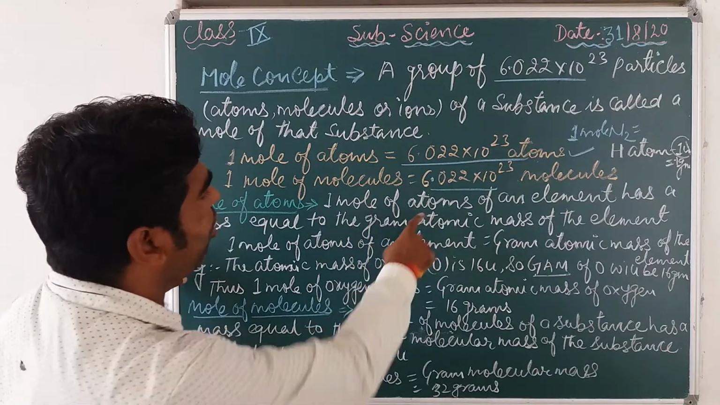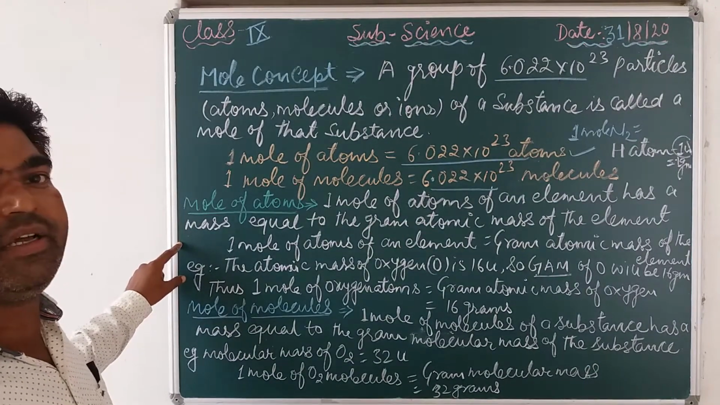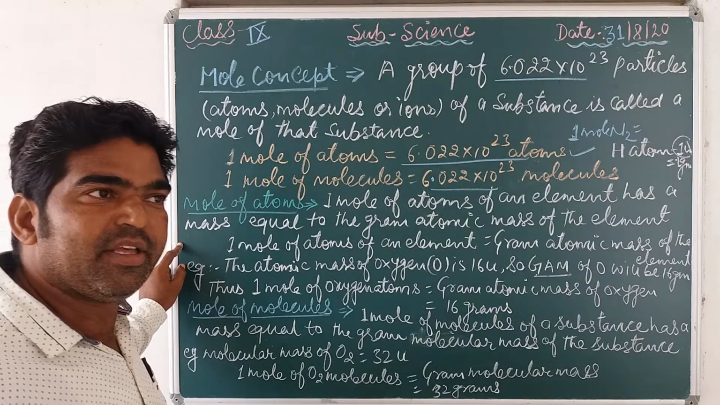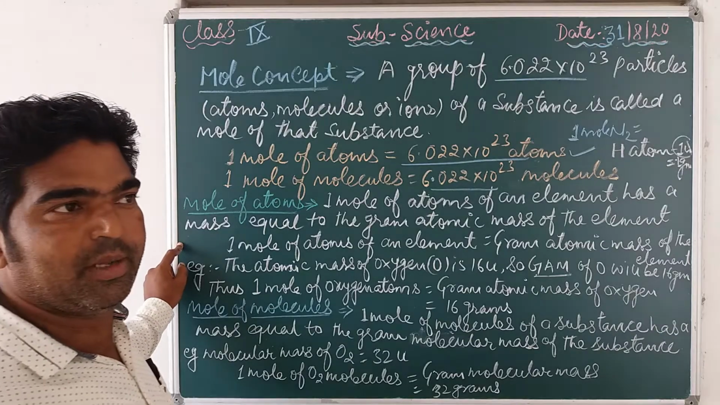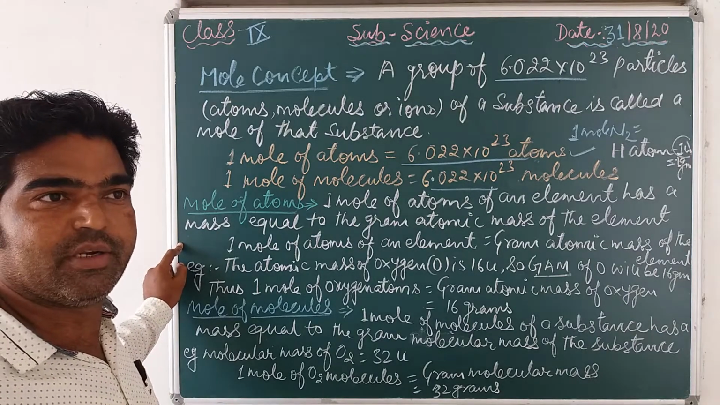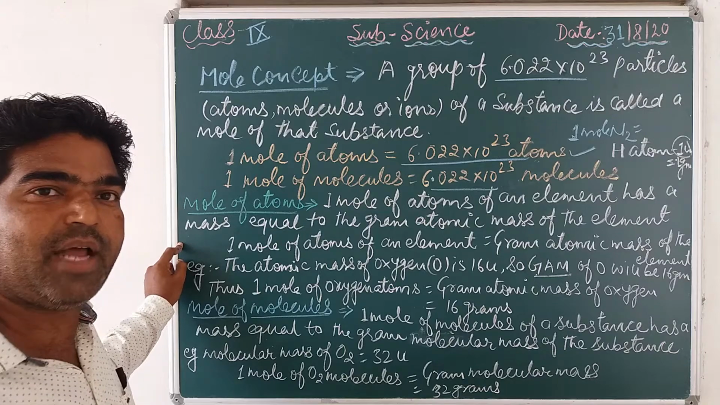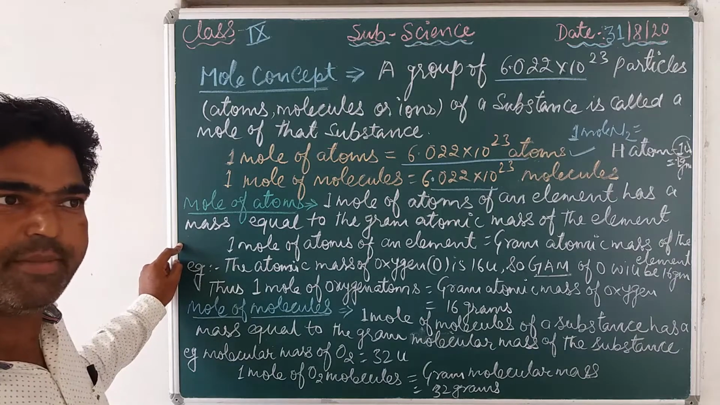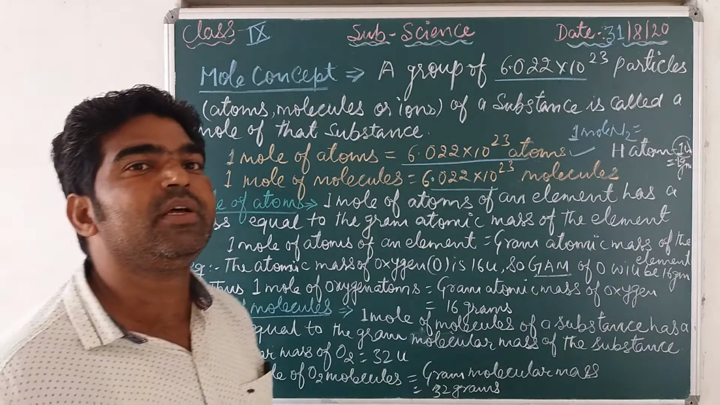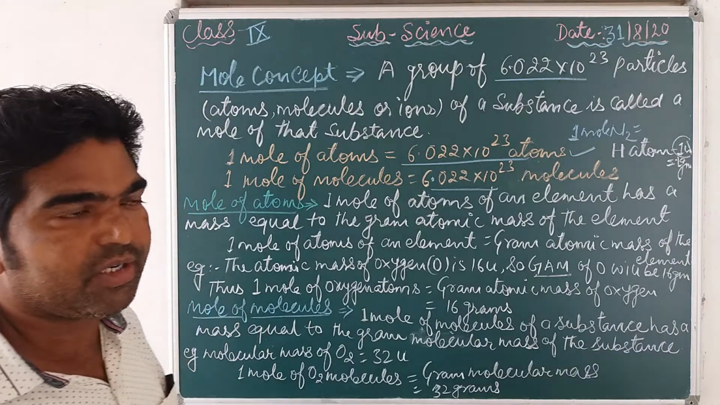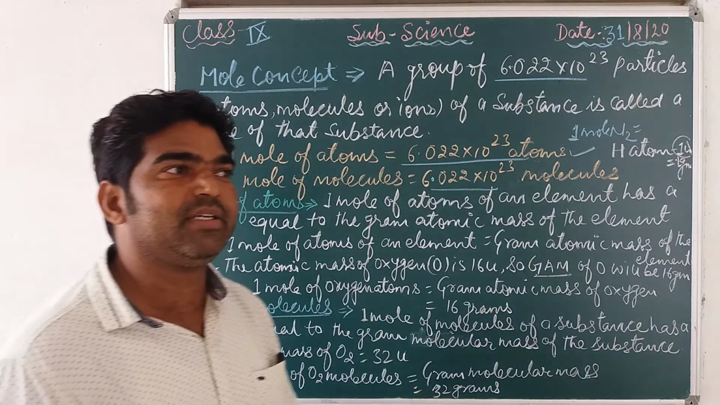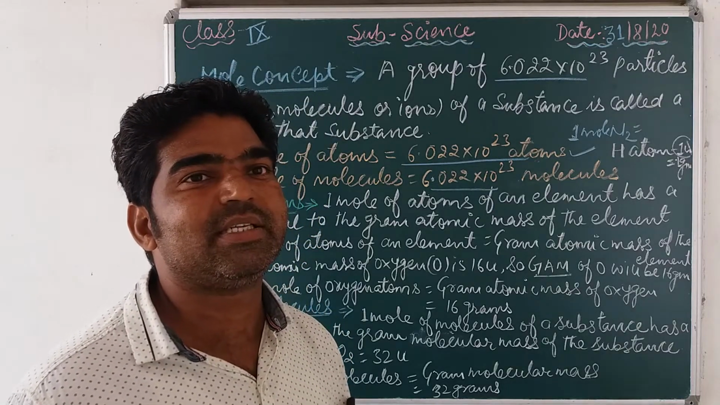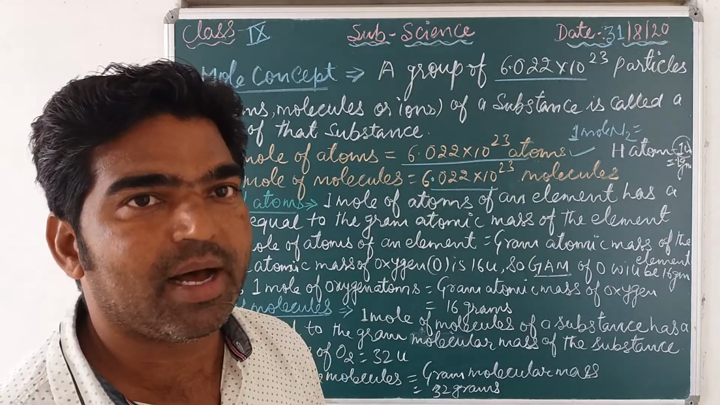So 1 mole of atoms of an element, suppose 1 mole of hydrogen, consists of a gram atomic mass. If I say 1 mole of nitrogen, it is understood how much mass there is, that is the gram atomic mass of nitrogen, 14 gram. If I say 1 mole of oxygen, how much mass? Oxygen has 16 gram atomic mass.